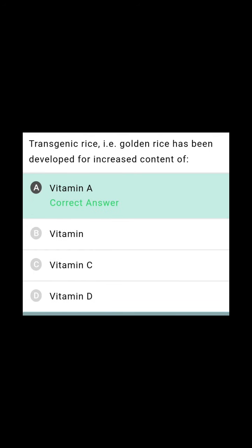Transgenic rice, golden rice, has been developed for increased content of what? Vitamin A. Actually, a precursor of vitamin A, beta carotene. So the beta carotene synthesizing gene is incorporated into the normal rice variety and developed into this golden rice variety, which is rich in vitamin A.